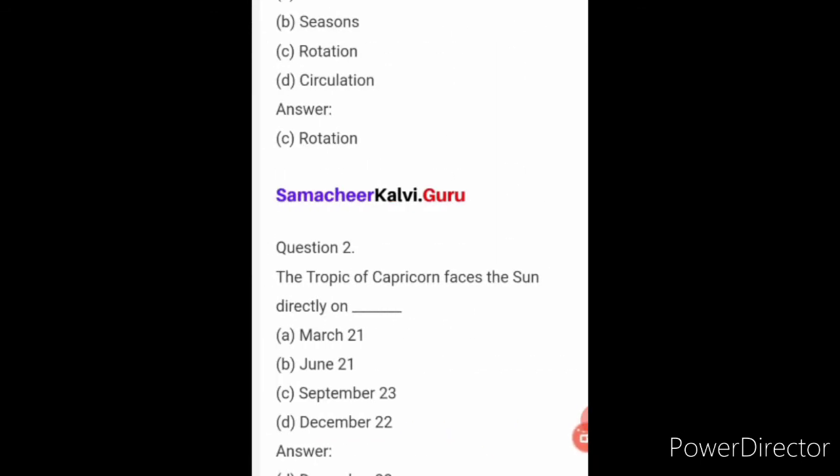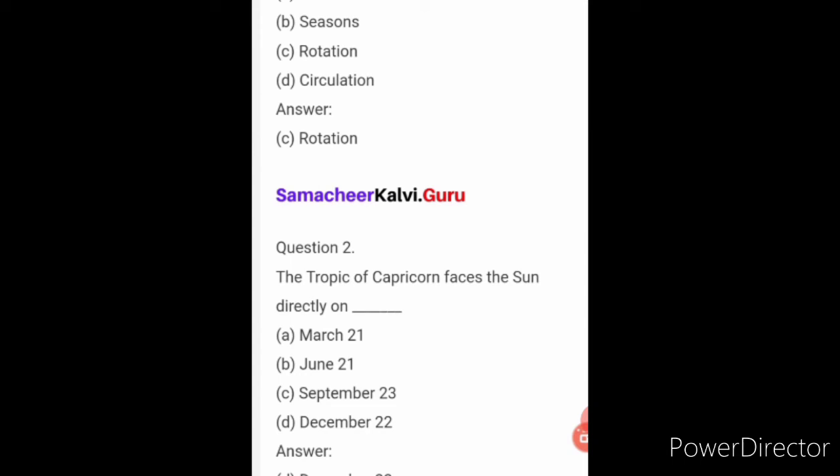Then coming to choose the correct answer. Yes, the first one: The movement of the earth on its axis is called dash. Revolution, season, rotation, circulation. So which one is the answer? Rotation. The movement of the earth on its axis is called rotation. When it is moving around the sun, it is revolution. Understood? Difference between rotation and revolution.